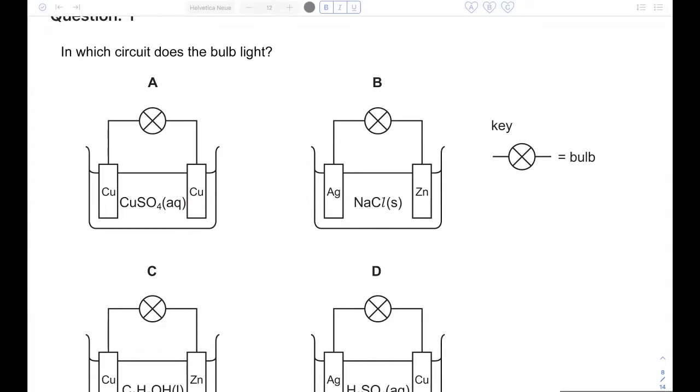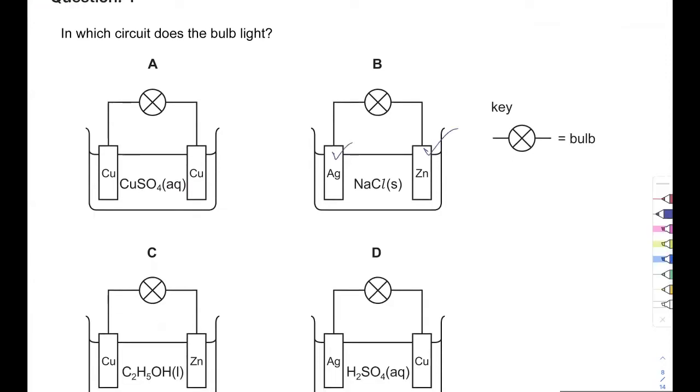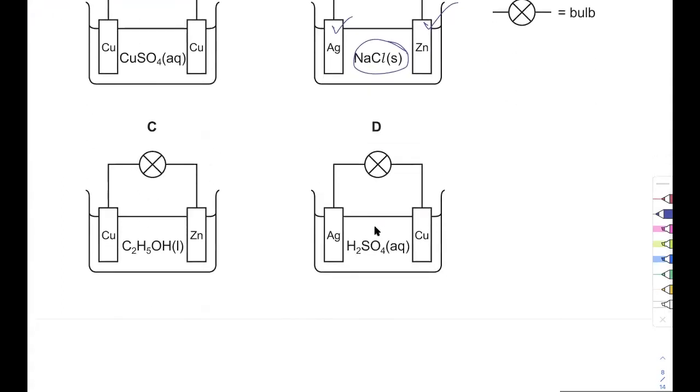So for example, zinc and silver, they have different reactivities. Will it work? So this one has silver, this one has zinc, but this is not an electrolyte. It will not conduct electricity. Similarly over here, this will not conduct electricity, and this will conduct electricity, and these two are different. So yeah, D is your answer.